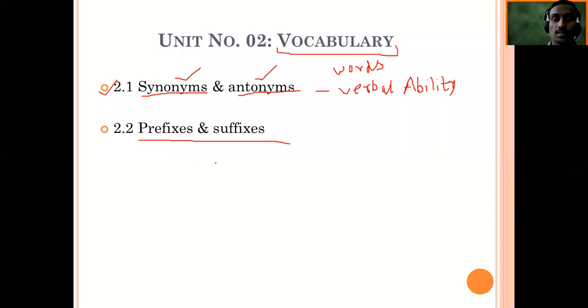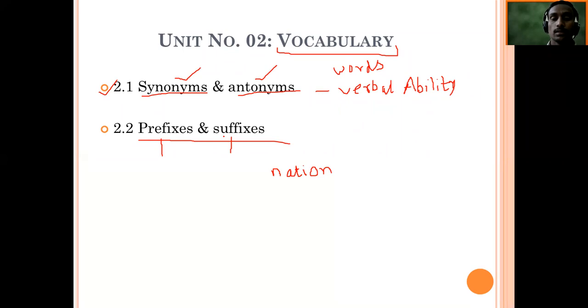Prefixes and suffixes. I think that this topic might be new to you. So I will explain this with one example, and then we will go to the next slide. So you just note down this word. I am writing one word, that is nation. Okay. So nation is a word. From this nation word, I would like to make different words now. Which word can I make by adding some prefixes or some suffixes to it?